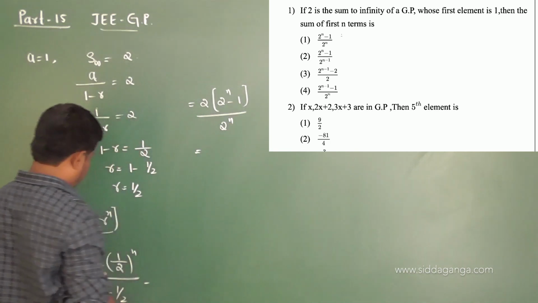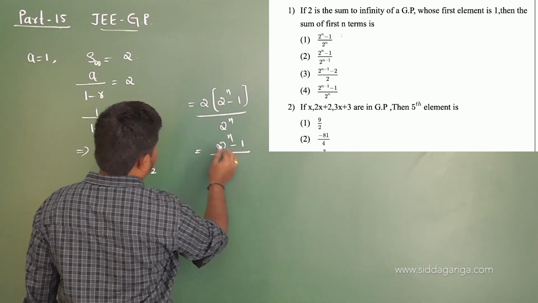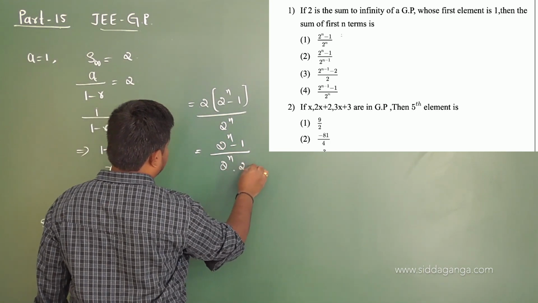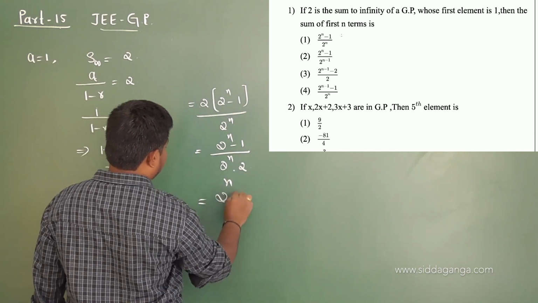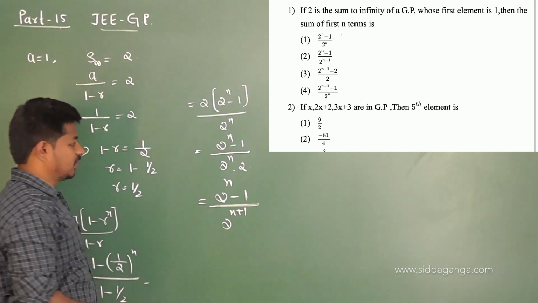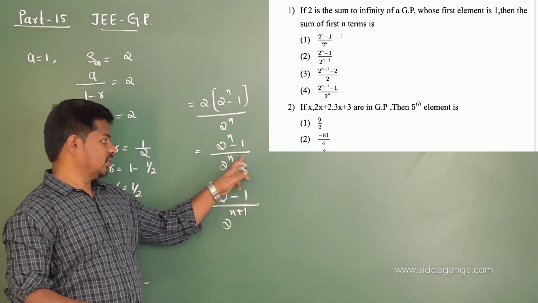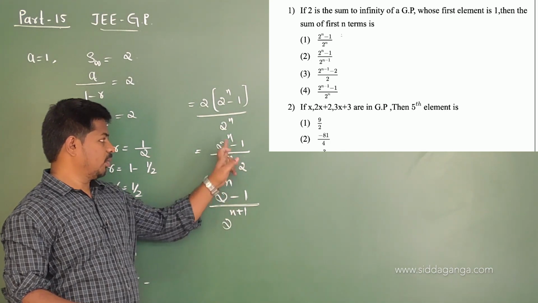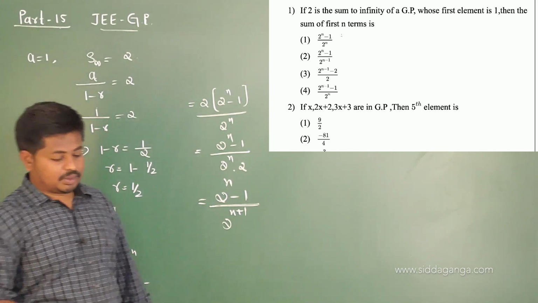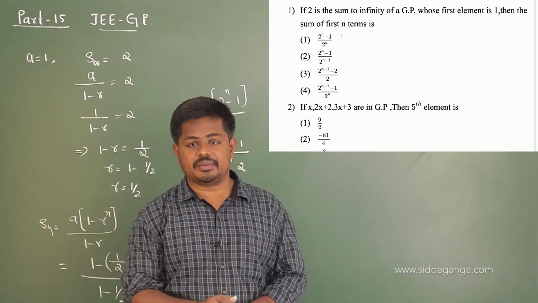So you get what? 2 power of n minus 1 whole divided by 2 taken to the denominator, you will get 2 power of n minus 1 divided by 2 power of n into 2, so 2 power of n plus 1. Hope you got it, students. Here 2 has power n and this one has power 1, so 2 power of n plus 1 is the denominator, 2 power of n minus 1 will be the numerator. So that is option 2, right? Option 2 is the correct one.